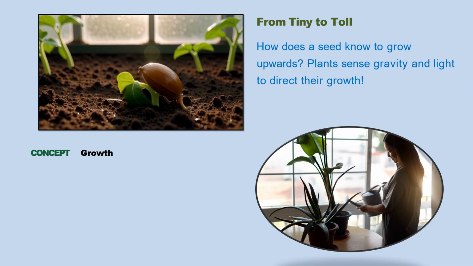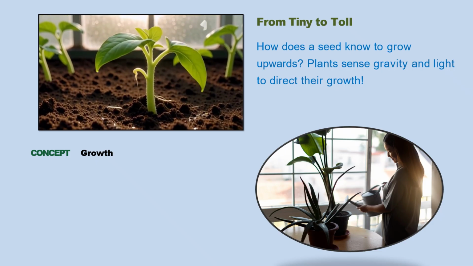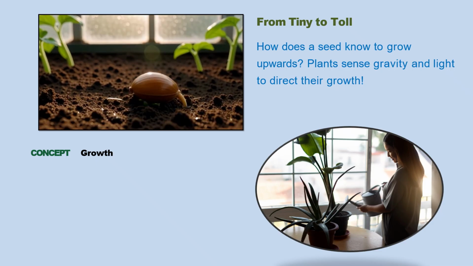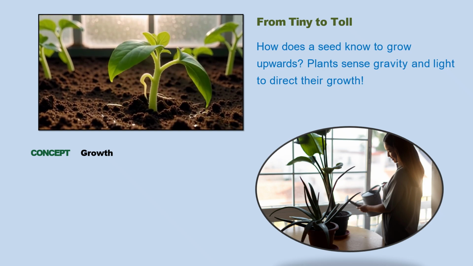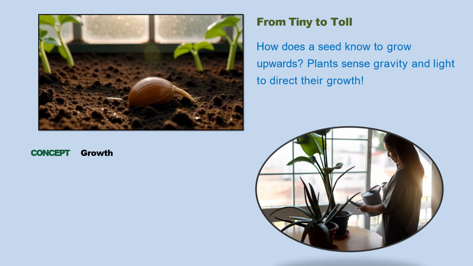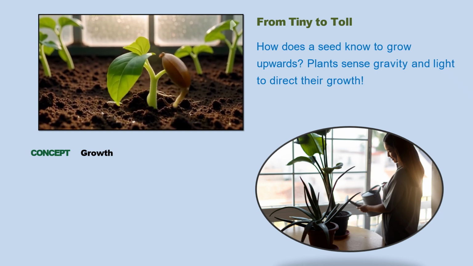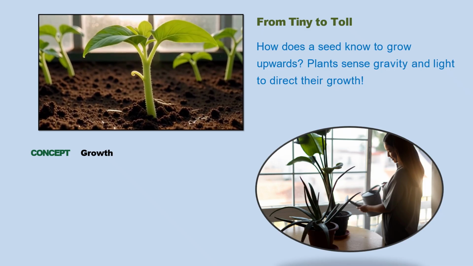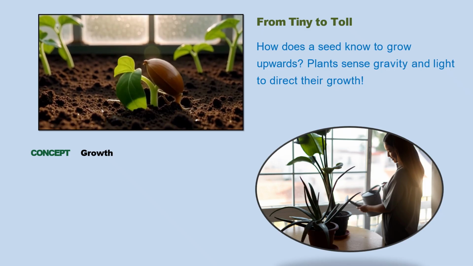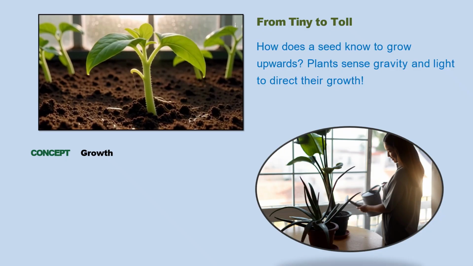Just like we fall down because of gravity, roots also grow towards gravity. Now, what about the stems and the leaves? They grow upwards towards light. Plants need sunlight to make food, so they bend and grow towards light.